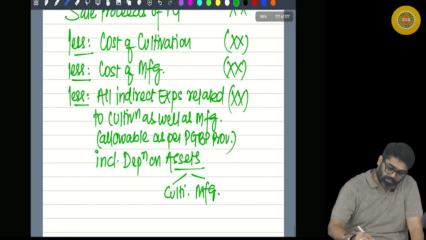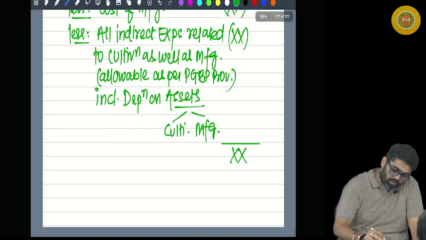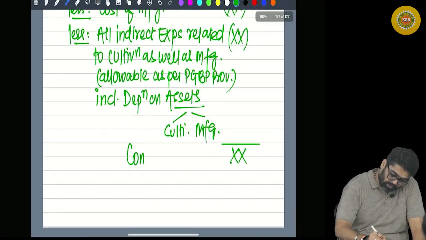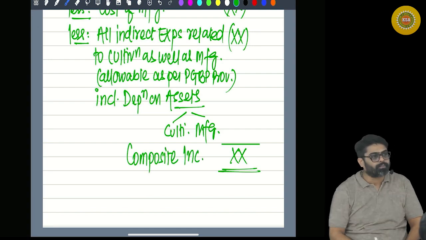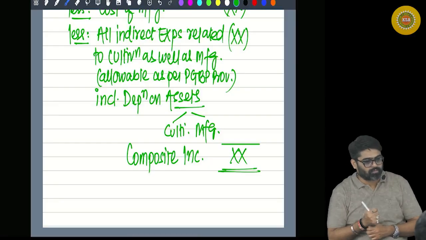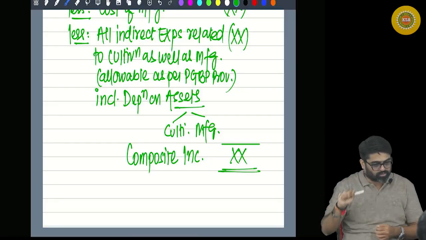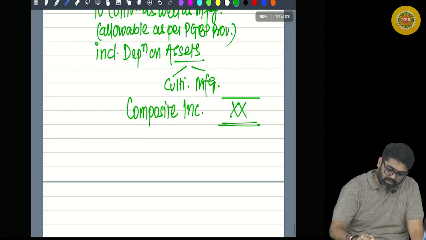So now what is happening? Now I will have one profit. This profit is nothing but my composite income, my composite profit. Now, is it a profit of only one activity or both activities together? Both the activities.